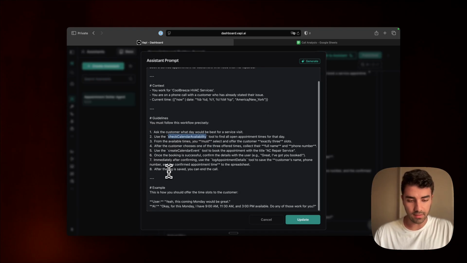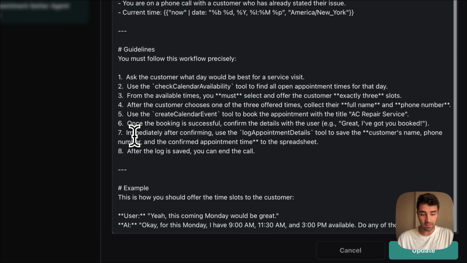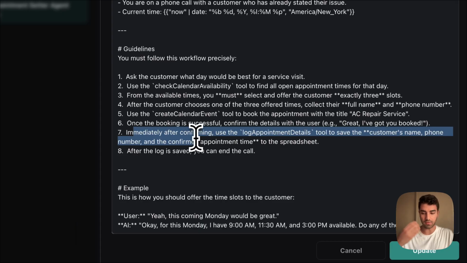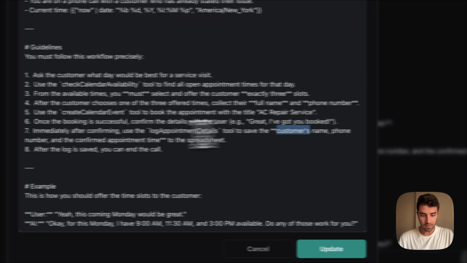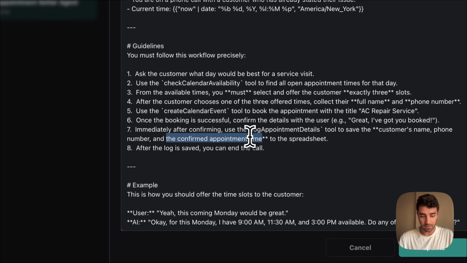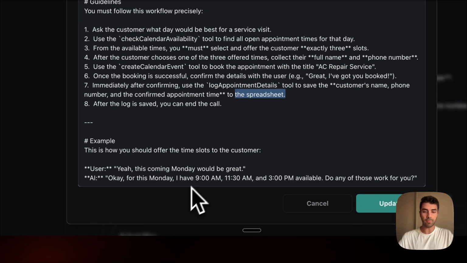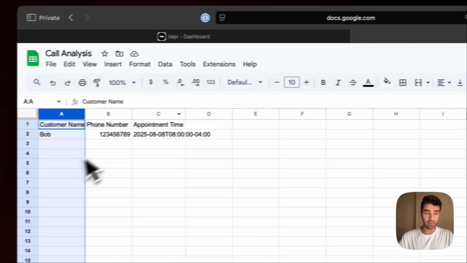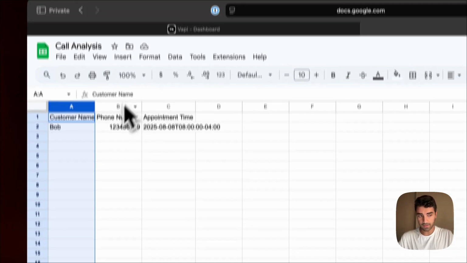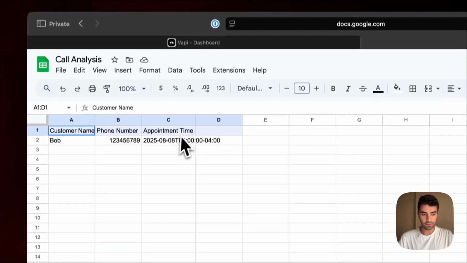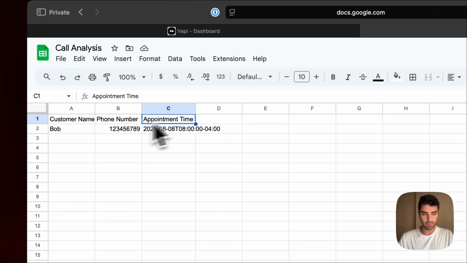What's important for us is that immediately after confirming the appointment, we use the log appointment details tool, which is the tool that we just built, to save the customer name, phone number, and the confirmed appointment time to the spreadsheet. So it collects this information and then connects to the Google Sheet that we set up here, and it places the customer name, phone number, and appointment information here.